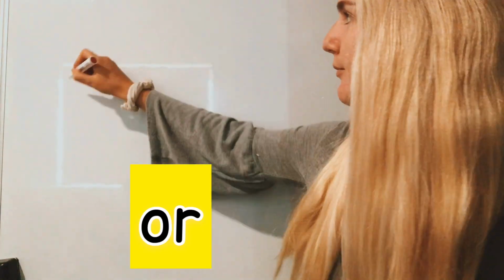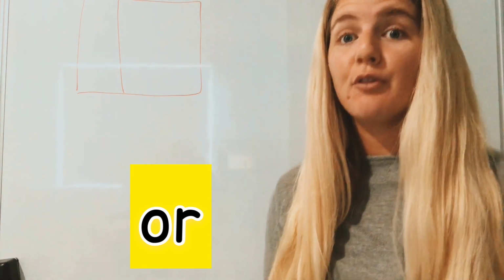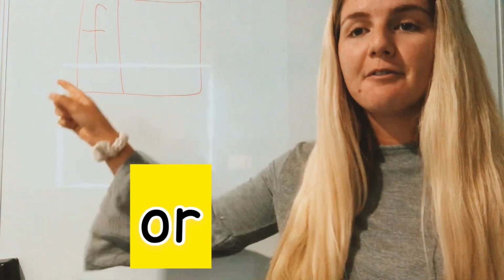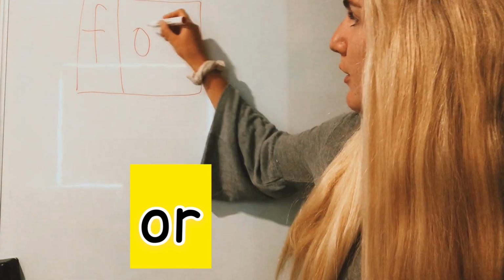All right, everyone, the first word we're going to write today is the word for. How many phonemes in the word for? Not the number 4, like I went for a walk. For. Let's count. F, or. Two. Can you draw 2 phoneme boxes for me? Okay, what is the first phoneme you hear in the word for? F. Well done. What's the second phoneme in for? Or. Oh, that's our digraph today.